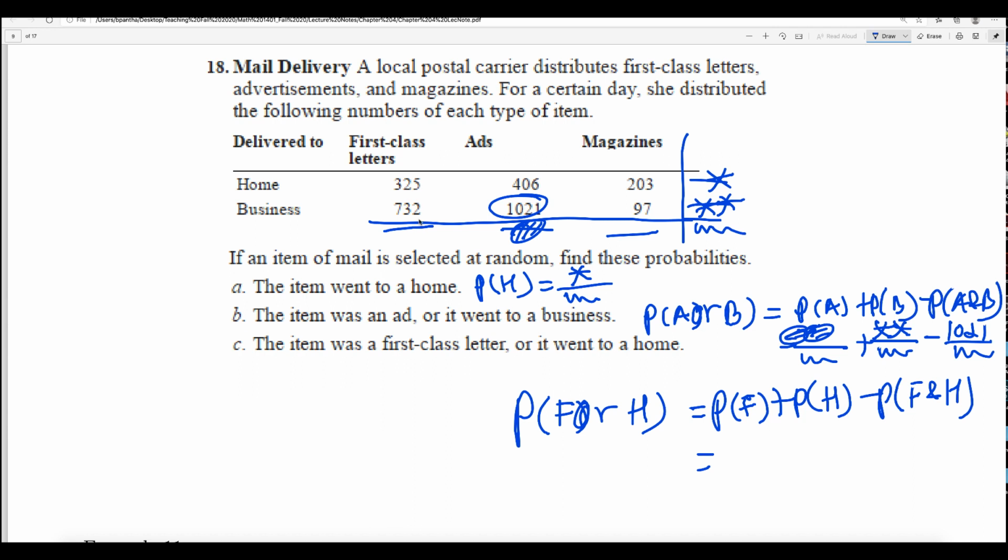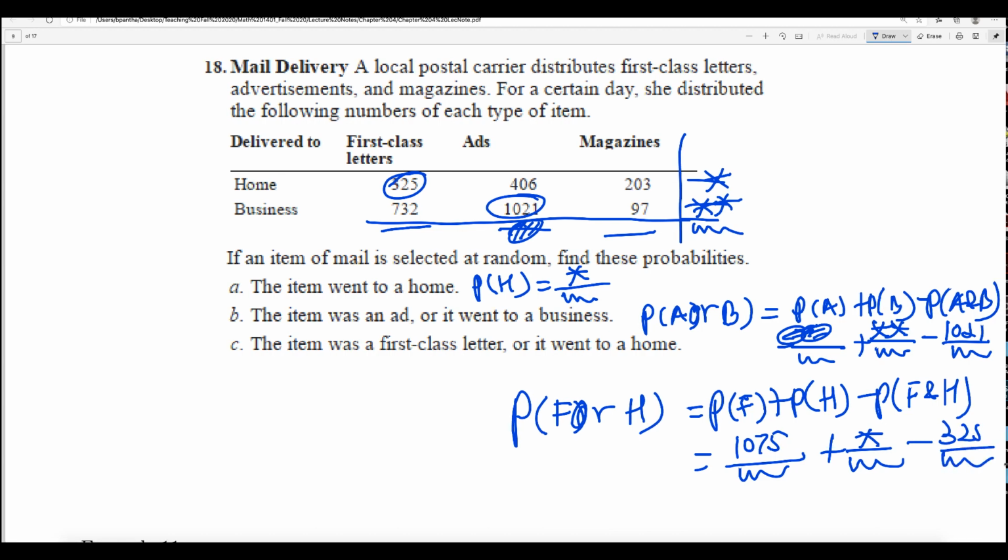If you add them, you will get 7,575 over the total of the total, plus the probability of home. How many went to the home? You add that, 1 star divided by that, minus the probability of first class and went to home. So that is 325, right? So 325 divided by the total. You use a calculator to find those and then you will get the final answer there.